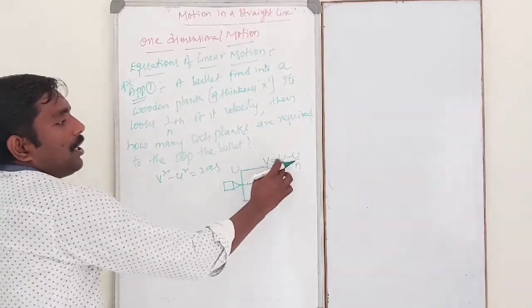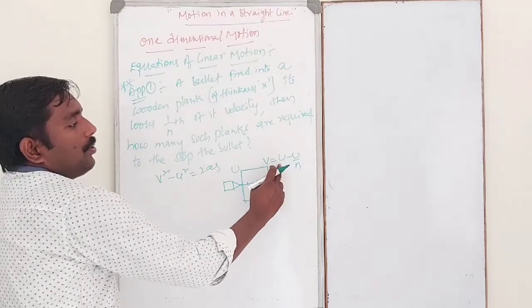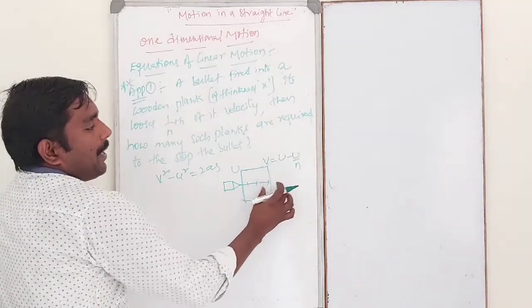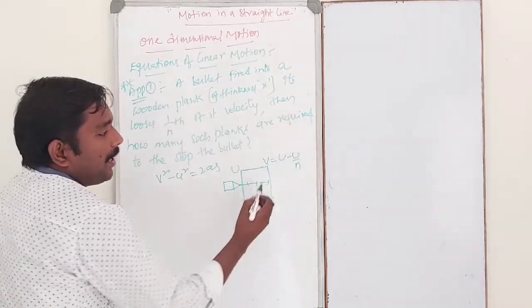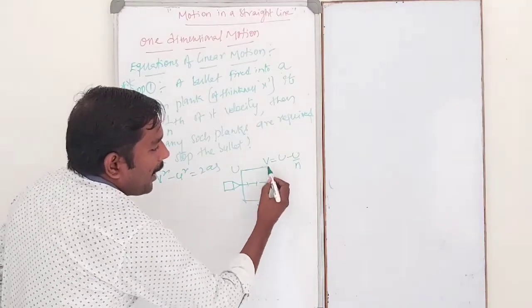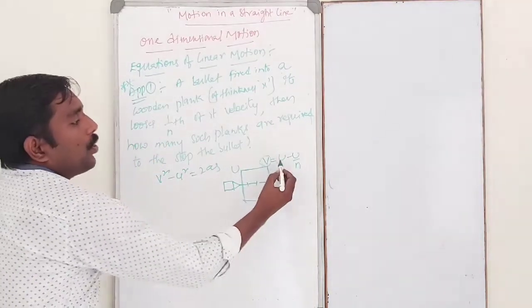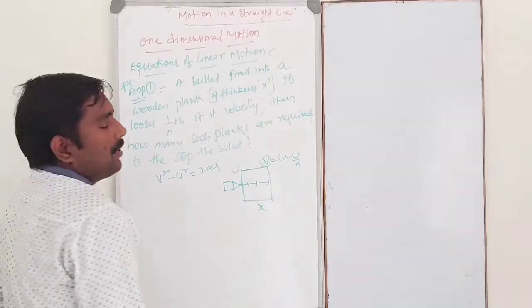Initial velocity u, final velocity... So after passing one plank, how much is lost? u by n is lost. Then after passing through the one plank, what is the final velocity? u minus u by n. u minus u by n.